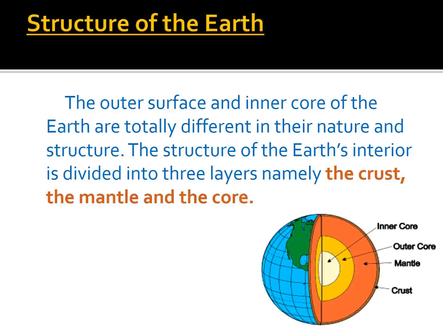Then inside, mantle is there, that is the second layer. Okay, then inner, what is there? Core is there. In core also there are 2 types, inner core and outer core. So there are 3 layers in the Earth. What are they? The crust, the mantle, and the core. So when you see the picture, you can clearly understand about the crust, mantle and the core. Where are they? Okay.